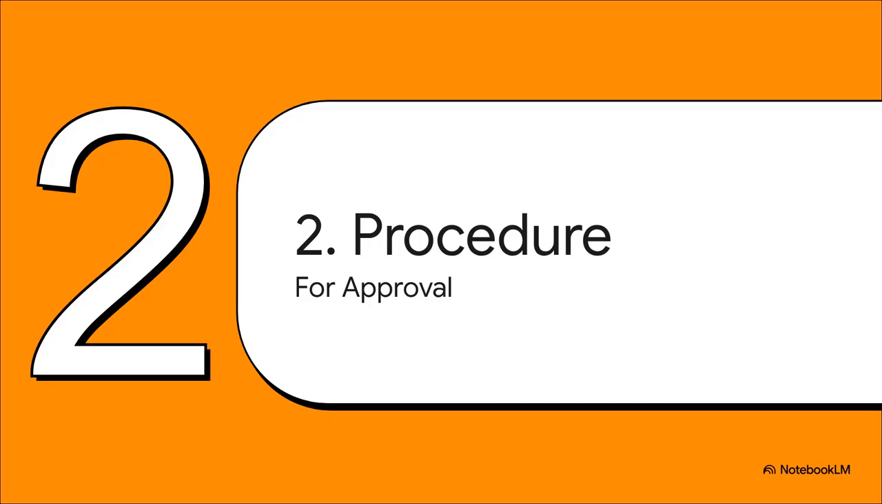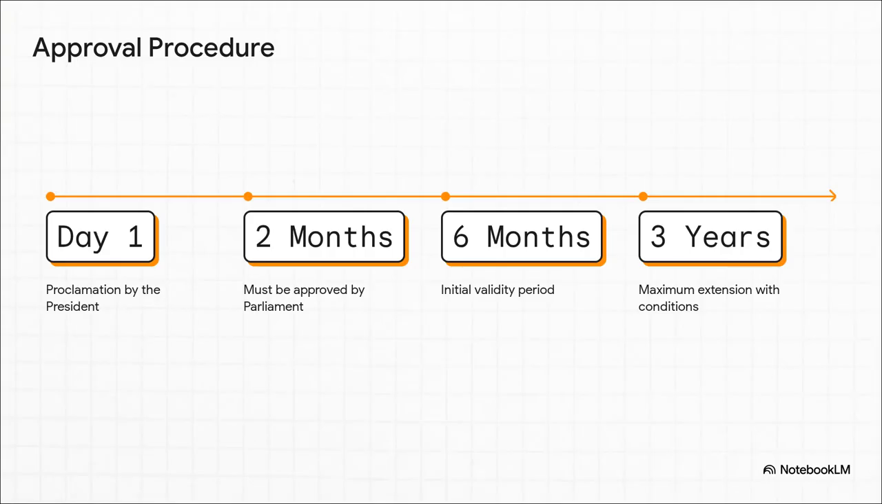Section 2. Procedure for approval. KSLU examiners actively look for clear, chronological, statutory breakdowns here. Proclamation by the president, then 2 months for parliamentary approval, extending to 6 months of validity and up to 3 years maximum extension with conditions. Mapping this exact timeline out visually on your answer script secures maximum marks. It demonstrates absolute procedural precision. You are showing them you know the strict parliamentary oversight required right at that crucial 2-month mark.